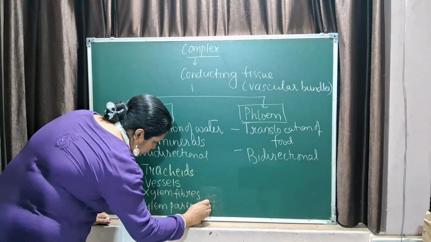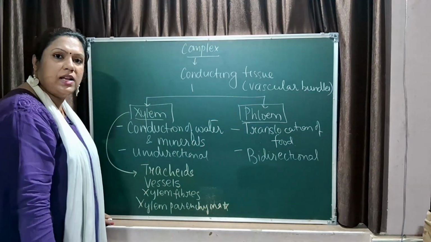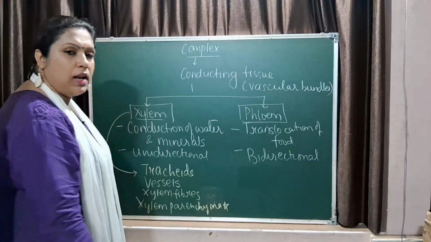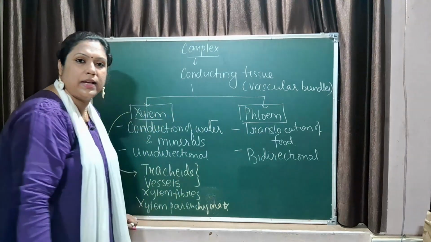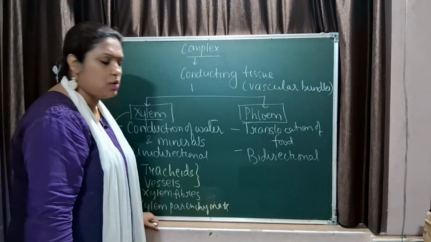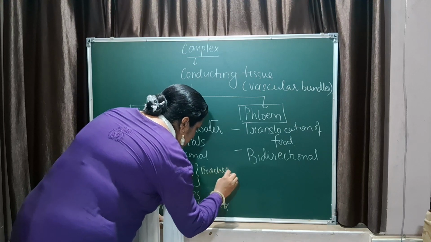In all four cells, it is only the xylem parenchyma which is a living cell, the rest are all dead cells. Now vessels and tracheids form the tube-like structures which help in the transportation of water. Together they are called the tracheary elements.